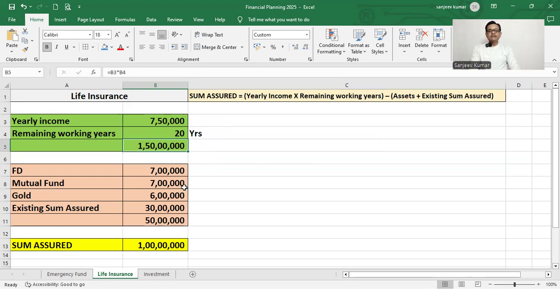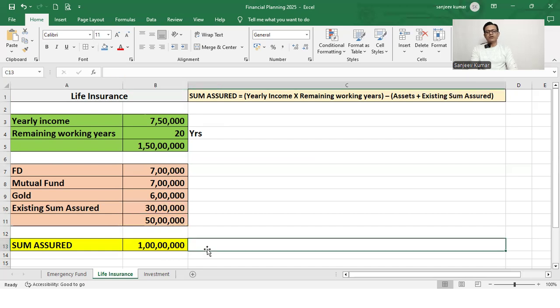And now move to assets. Assets plus existing sum assured is 50 lakhs. Assets is 7 lakhs rupees in FD, mutual fund 7 lakhs, gold 6 lakhs, and 30 lakhs existing sum assured. Okay, you have already bought some policy, and the value of that policy sum assured is 30 lakhs. Total 50 lakhs. So subtract 50 lakhs from 1.5 CR. Your sum assured is 1 crore. You can calculate as per this formula.